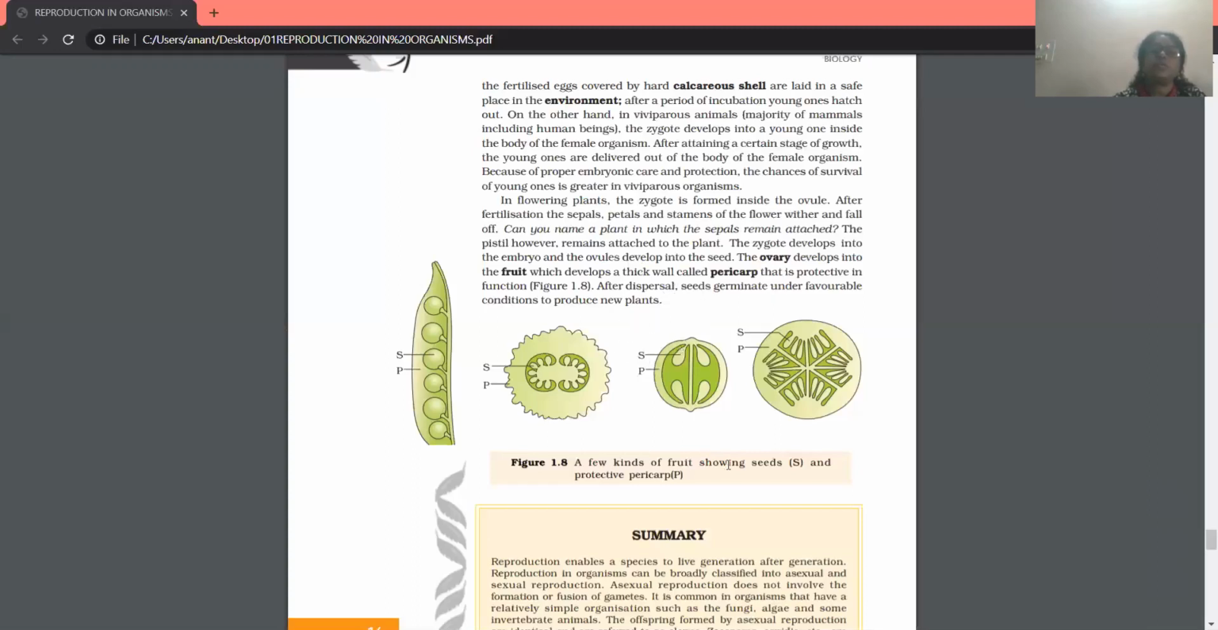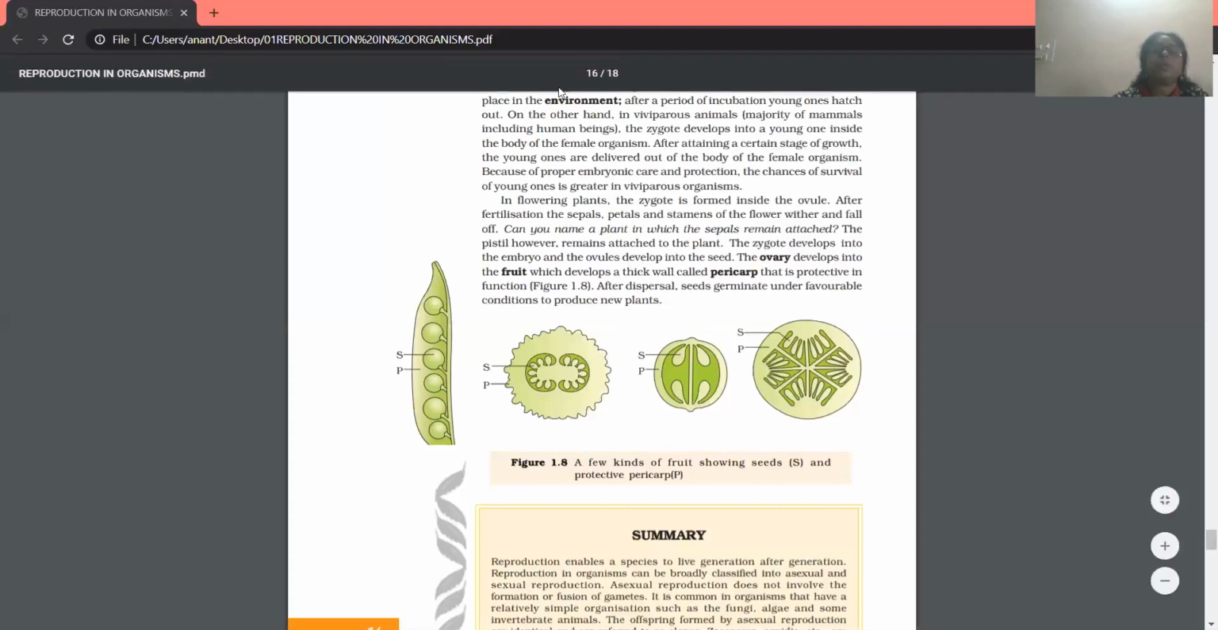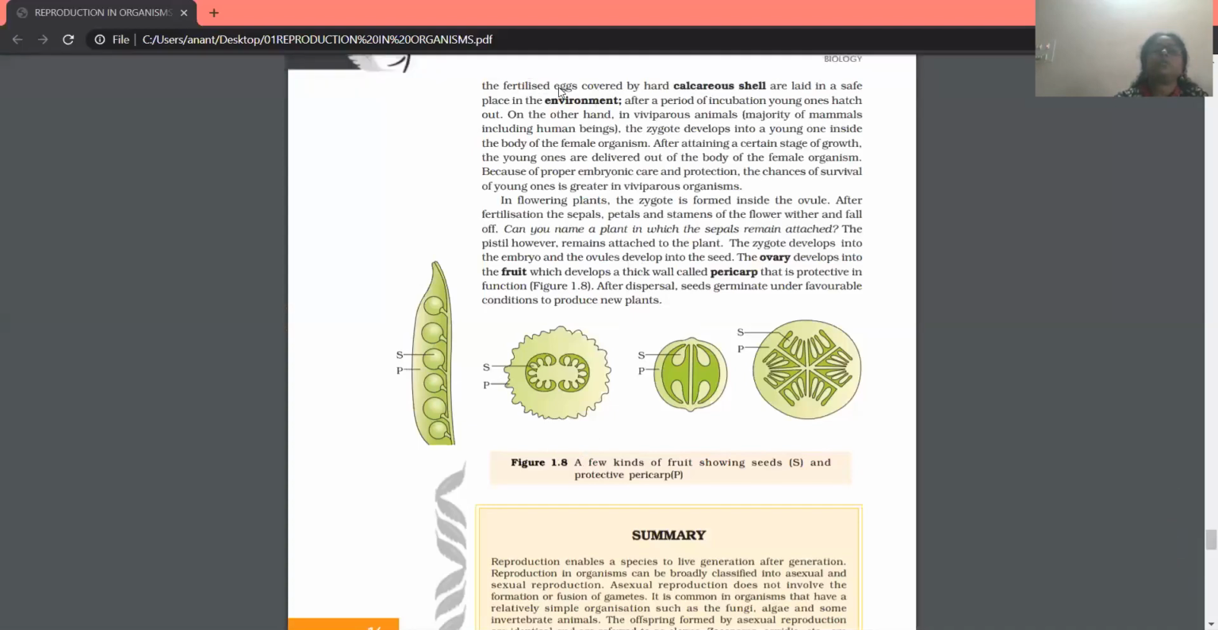A few kinds of fruit showing seeds and protective pericarp are shown in the diagram here. So by this we completed the lesson.